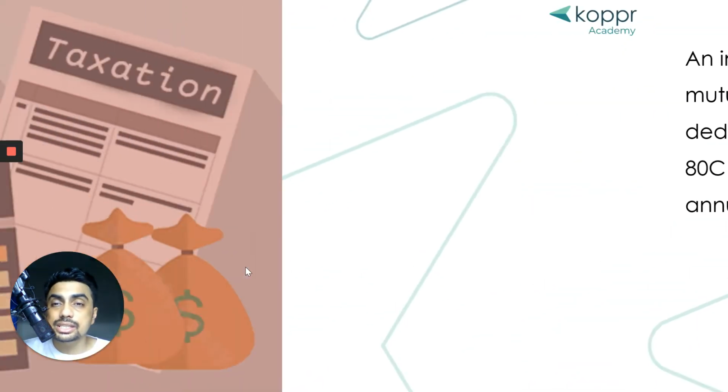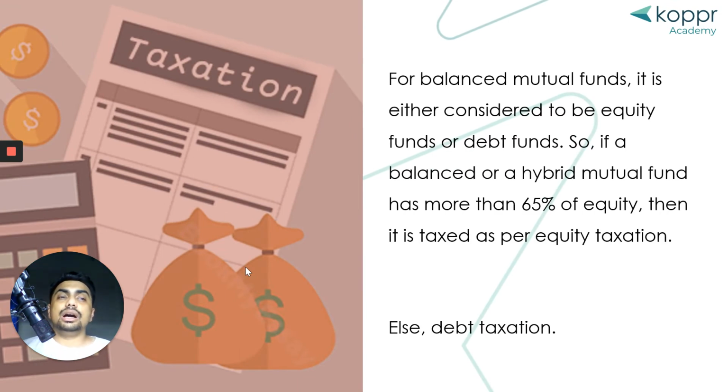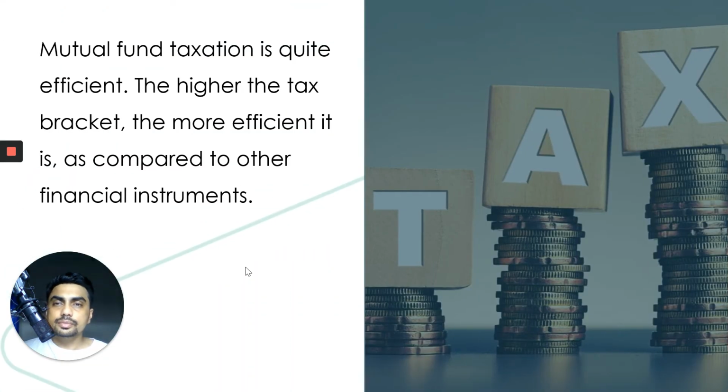For balanced mutual funds or hybrid mutual funds, they would be taxed based on what percentage of your funds are towards equities or towards debt. If more than 65% of your funds in a hybrid mutual fund are in equity, then they fall under equity taxation, or else they fall under debt taxation.